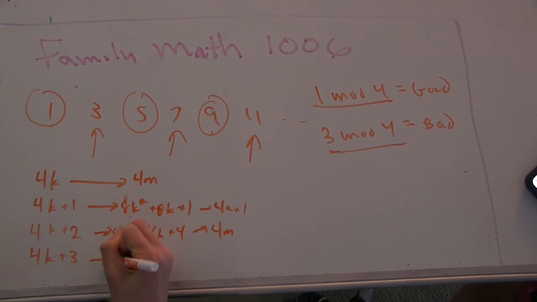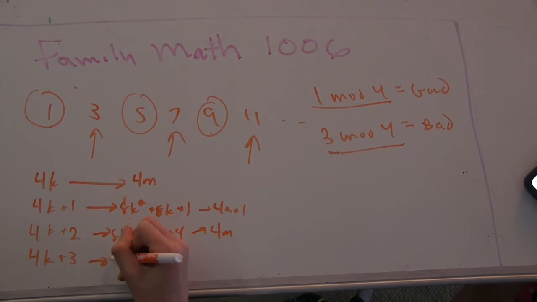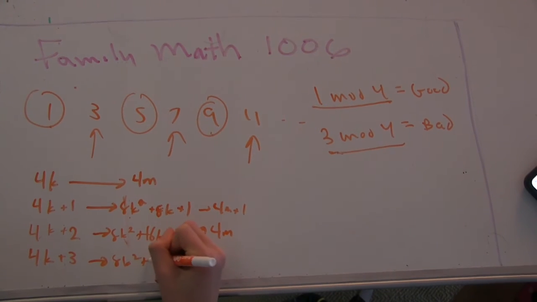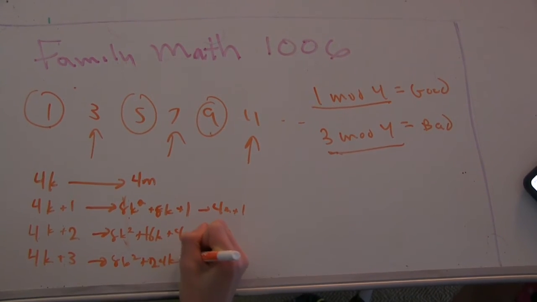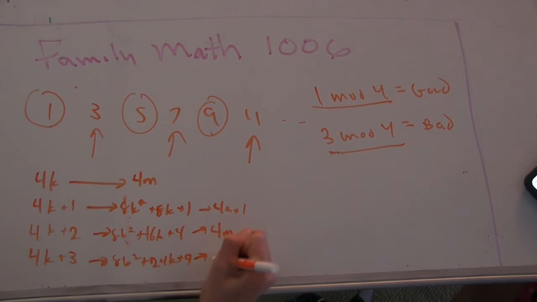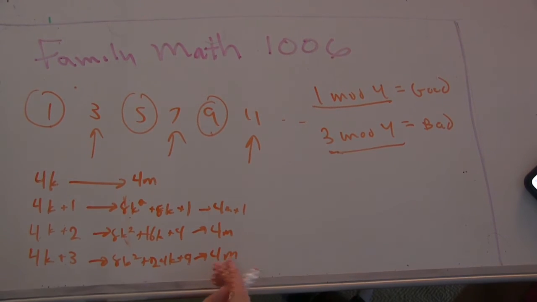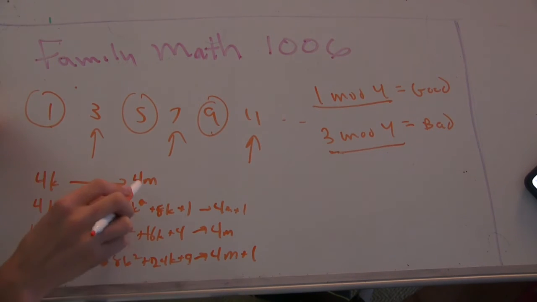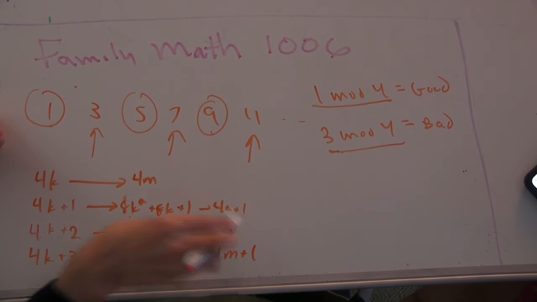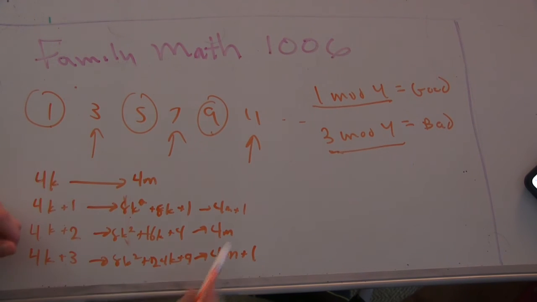Alright. And 4k plus 3 becomes 8k squared plus 24k plus 9. So this becomes 1 mod 4. Alright. So all integers, when they're squared, they become either 0 mod 4 in these two cases, or 1 mod 4 in these cases.